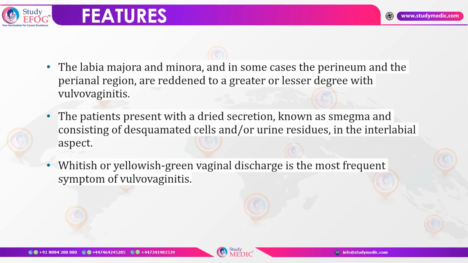The labia majora and minora are the most common areas of the vulva that are affected. Sometimes we also see that the perianal region can be affected and the skin around the region can be reddened. Now, this patient can present with dried secretion, and this secretion is called smegma. Smegma is a collection of all the desquamated cells and the urinary residues. The discharge is going to be either whitish or yellow-green in color in most cases of vulvovaginitis.